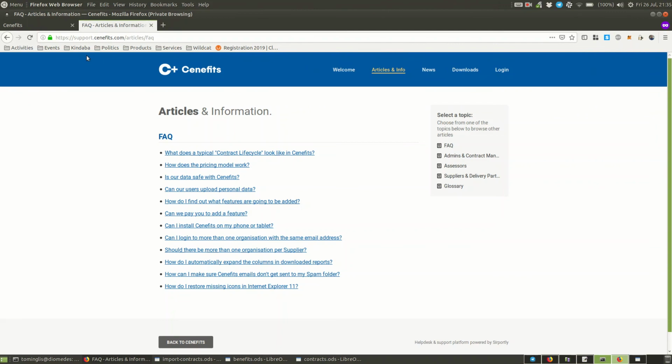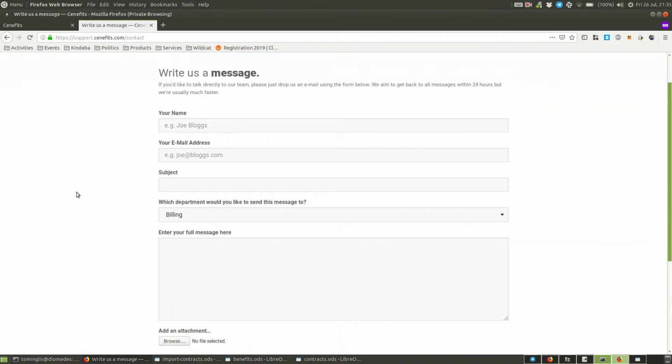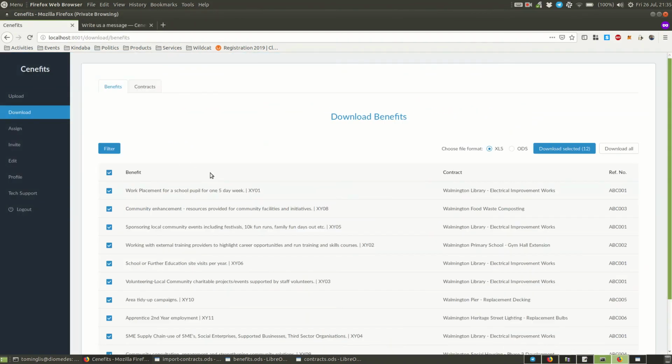And if you've got any questions at all about Cenefits, then just do come to the support site and send us a message about it. We're really keen to hear about anything at all, really, anything you're struggling with, or any problems you find, any bugs, or any questions. Please just do feel free to write us a message, and we'll go back to you. Obviously, in some cases, if the questions are about the contracts or the benefits themselves, that's not something that we can deal with. Those are really questions for your customer or your public organisation you're working with. But for the technical questions, please do send us a message.